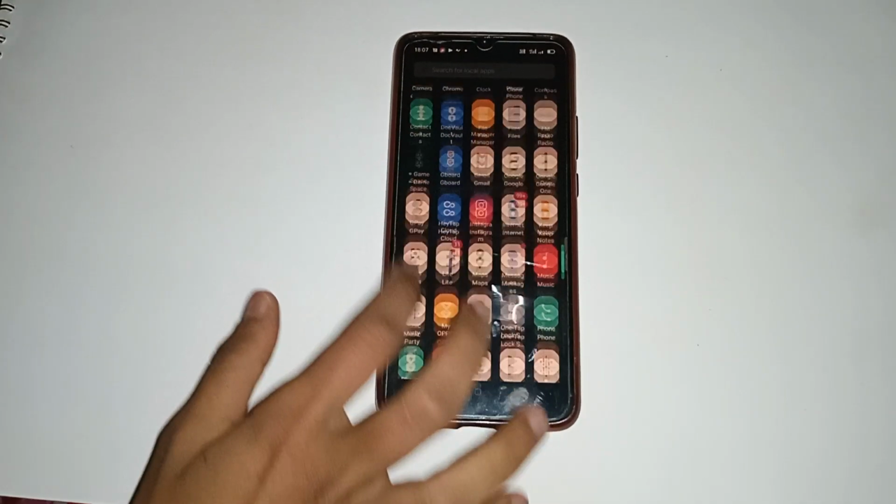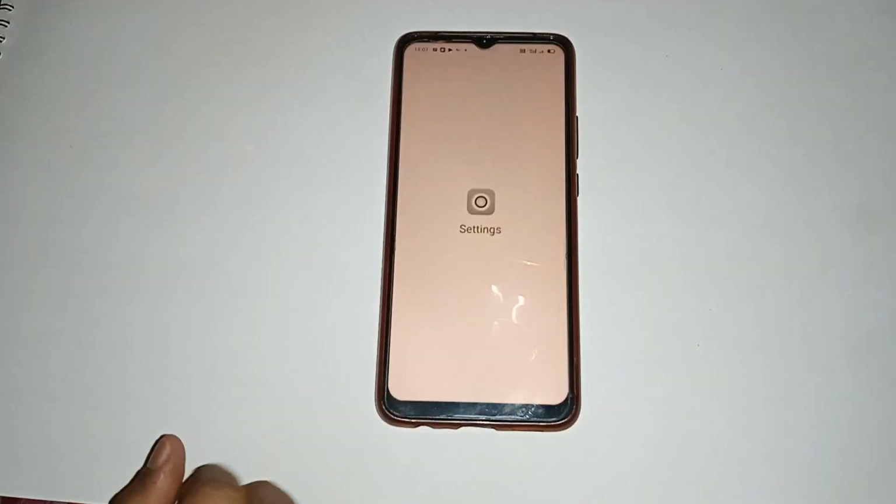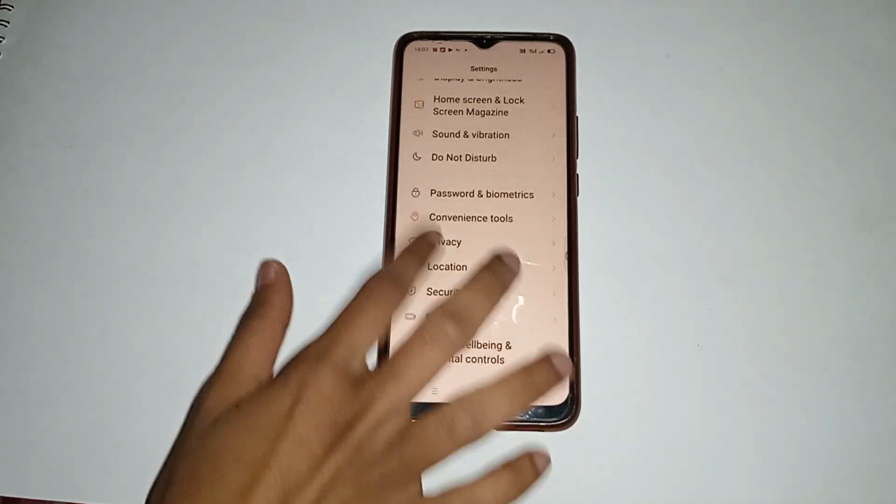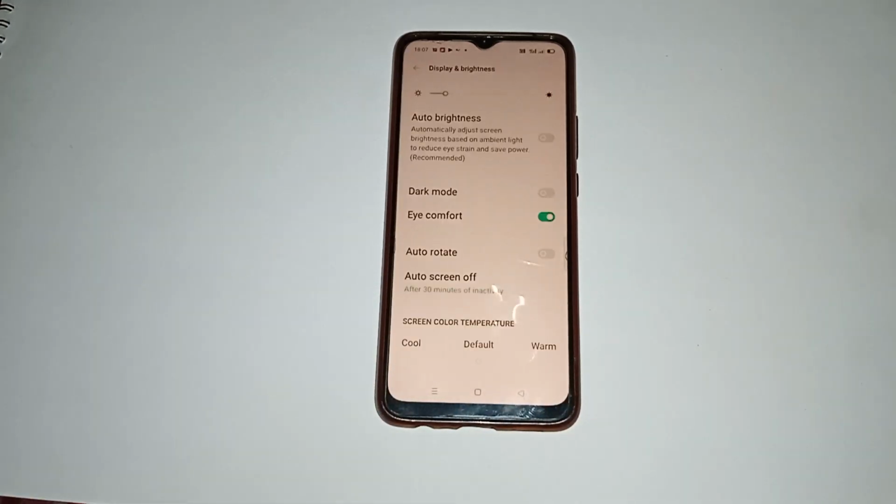Firstly, you have to move up. You have to see here many app icons. Click on the settings icon. Then you have to see here many more options. So you have to scroll down and firstly click on the display and brightness option.